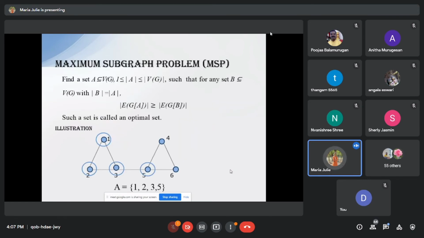There are some methods to calculate the wirelength problem also. The edge isoperimetric problem has two subdivisions. One is the maximum subgraph problem and the other one is the minimum cut problem.